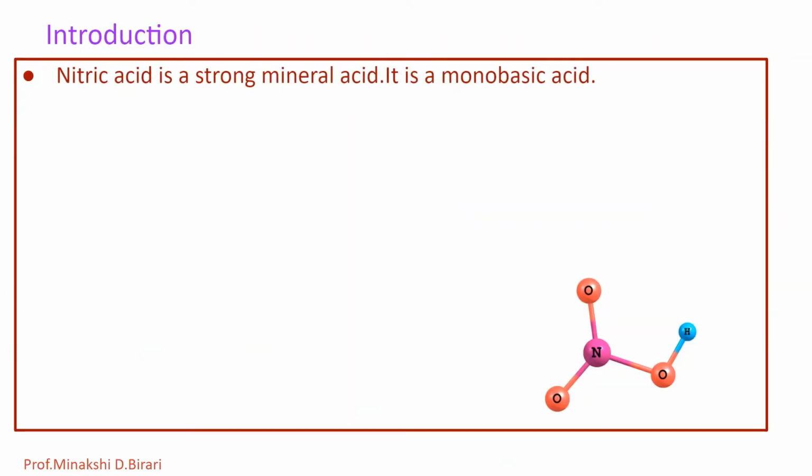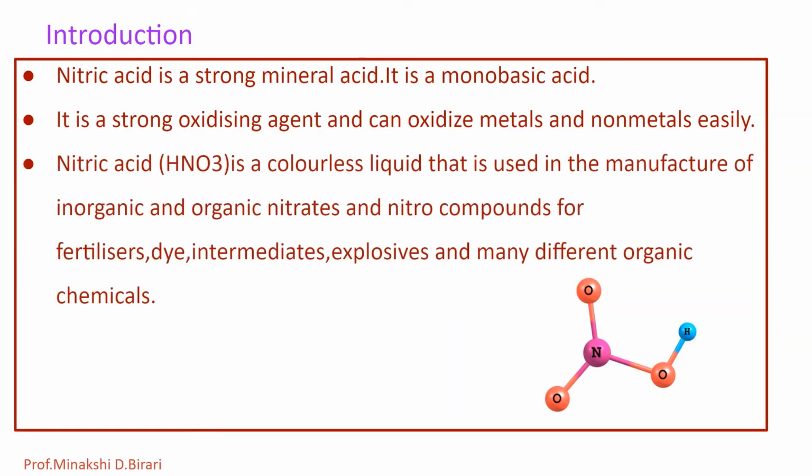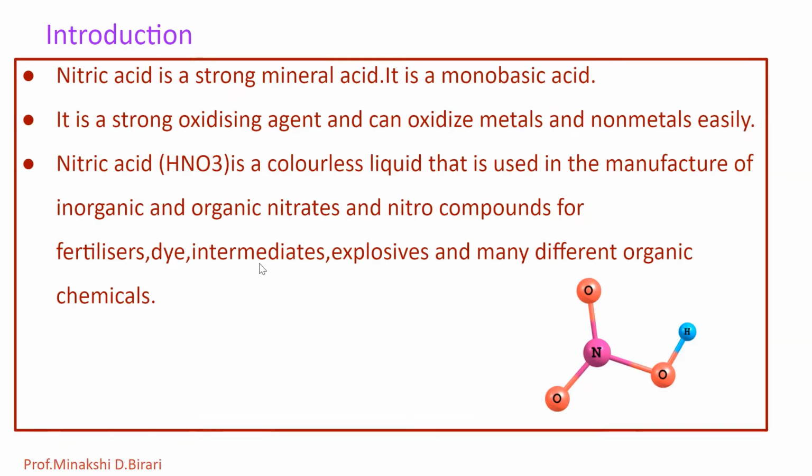Nitric acid is a strong mineral acid and it is a monobasic acid. It is a strong oxidizing agent and it can oxidize metals and non-metals easily. Nitric acid is a colorless liquid that is used in the manufacture of inorganic and organic nitrates and nitro compounds for fertilizers, dyes, intermediates, explosives and many different organic chemicals.